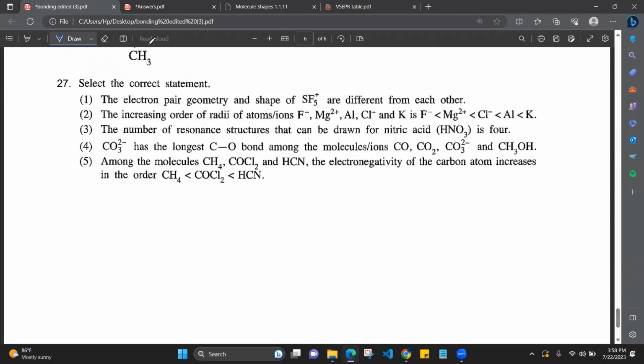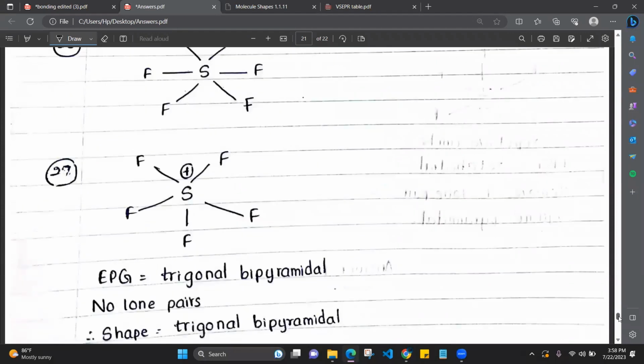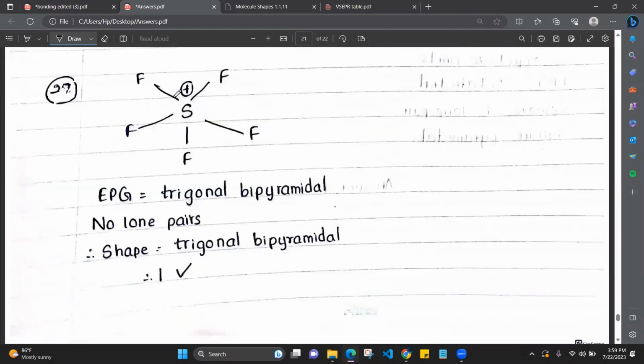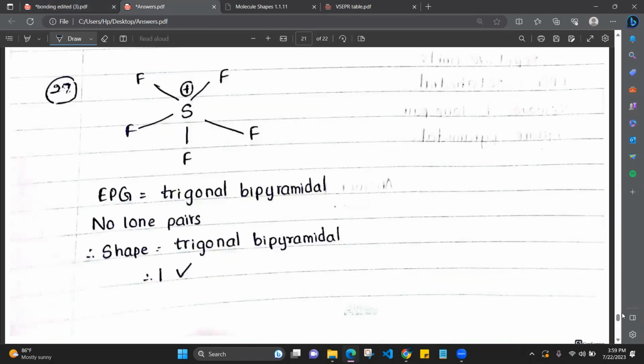Okay, the last question for today. Select the correct statement. The electron pair geometry and the shape of SF5+. Okay, SF5+. What is the skeleton? This is the skeleton. Electron pair geometry is trigonal bipyramidal. Why? Because there are 5 repulsive units. Are there lone pairs? No. Then will the electron pair geometry change? No. Then the shape is equal to the electron pair geometry, right? So the first one is a correct statement.